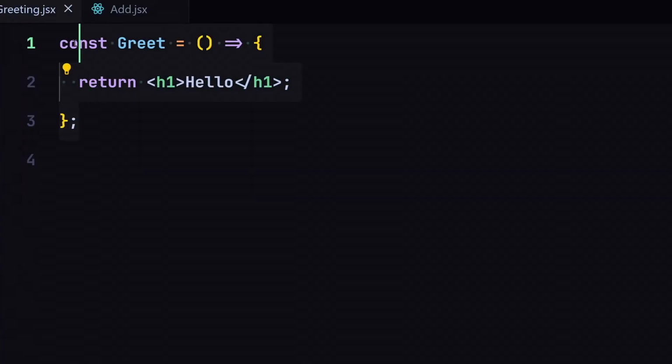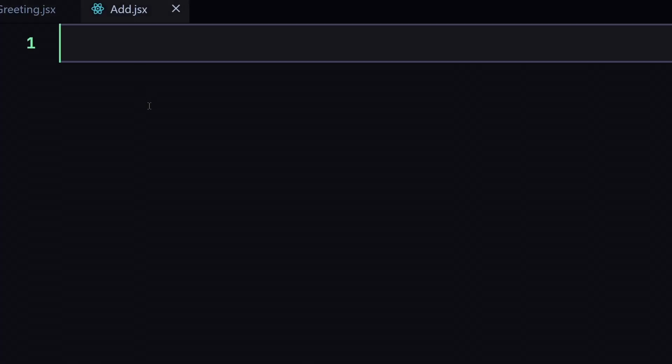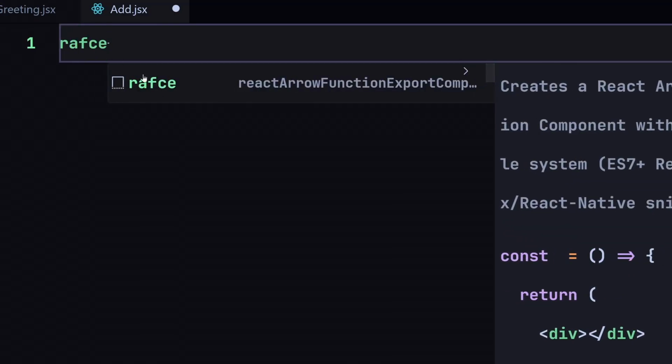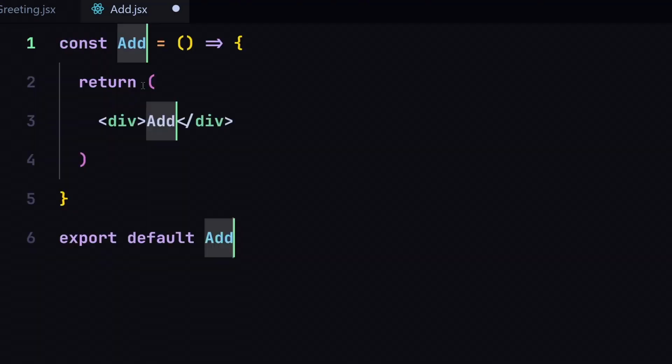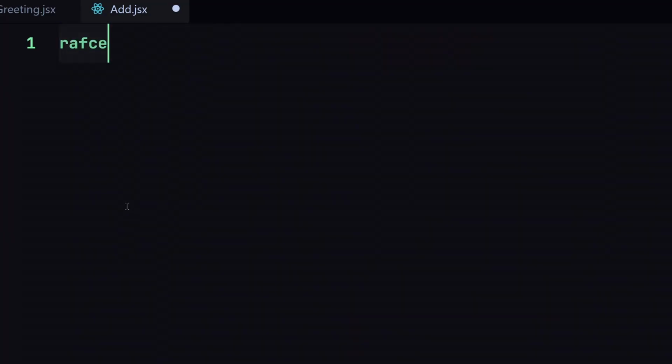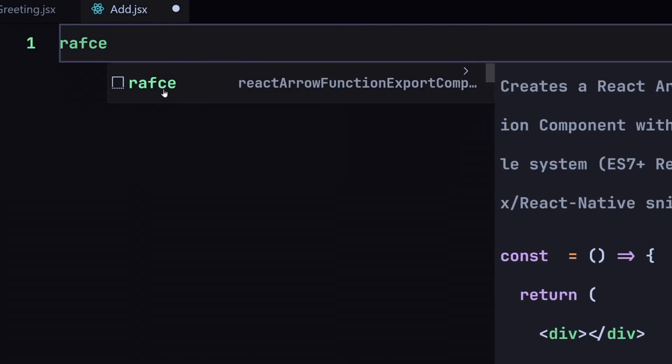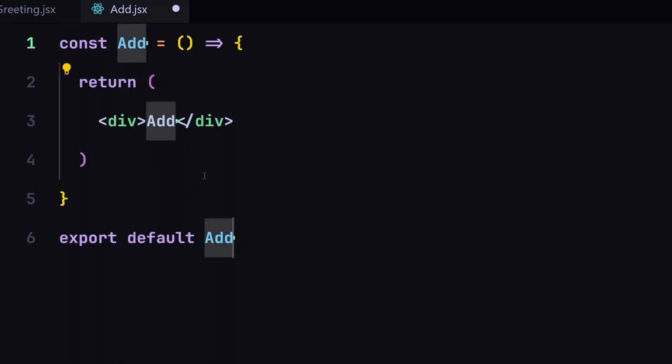So this component took a lot of time to write. Now in this component, I'm going to just use RAFCE. Okay, so you just have to write that, and once you hit enter, here you can see it's going to give us the entire boilerplate of our component. Let me just show you that once again. You just have to write RAFCE and hit either tab or enter. It's going to give us that entire component right here.